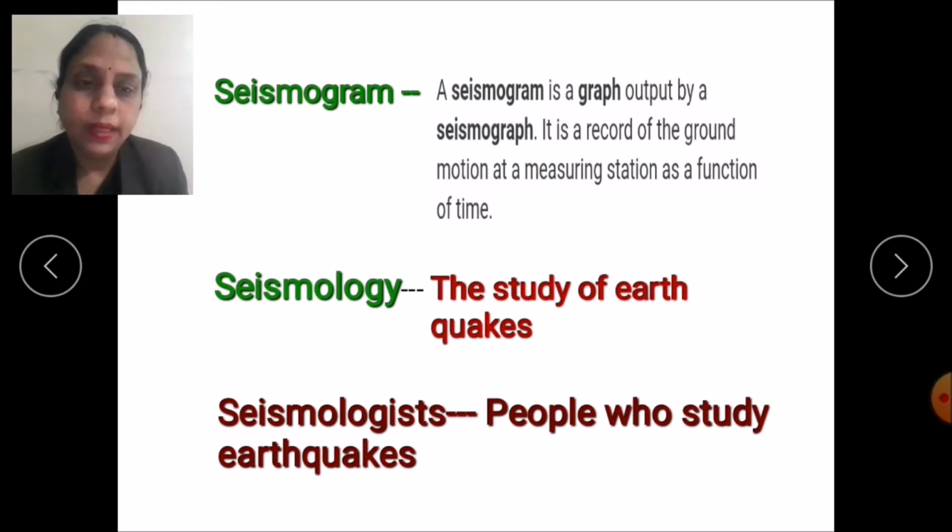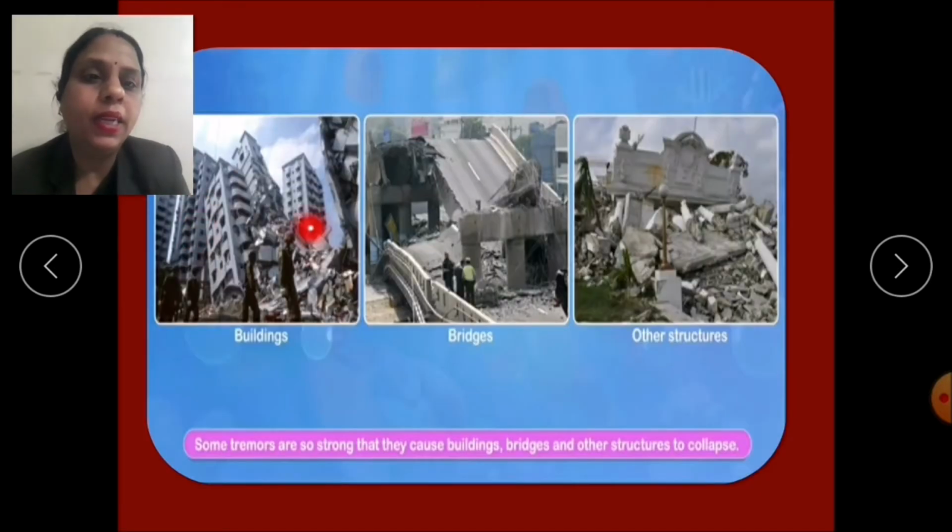So, these seismologists try to predict the earthquake so that the people who are likely to be affected can have time to move to safe places, because these tremors are so strong that they cause the buildings, bridges and other structures to collapse, as you can see in these pictures. So this way, children, an earthquake occurs, it is measured, and it affects the life of the human.